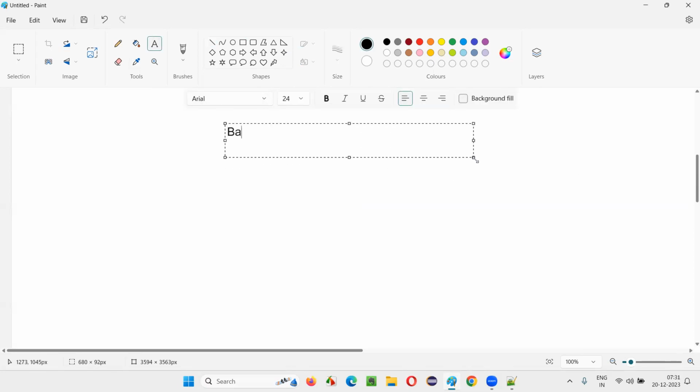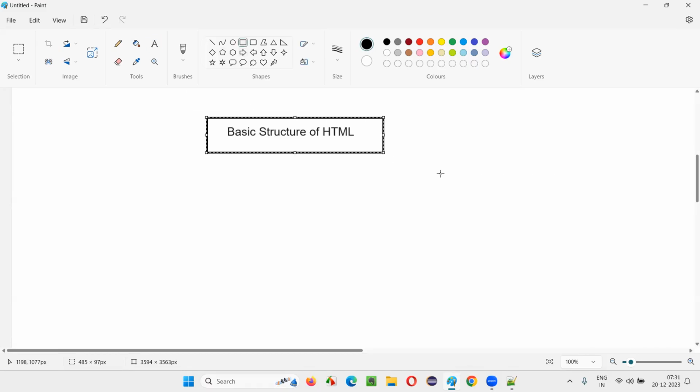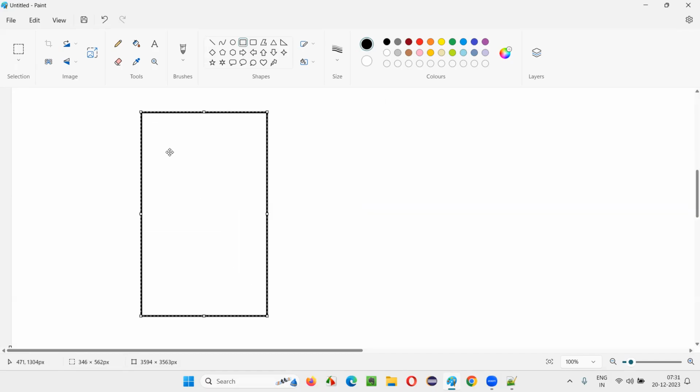Whenever you see an HTML document, it has a basic structure that I'm going to explain. Let's assume that there is a box, some wooden box, like the kind of box we are put into after we die. In some religions they put the body into a box. Assume that thing. Let's say this is the head of the person, this is the body of the person.